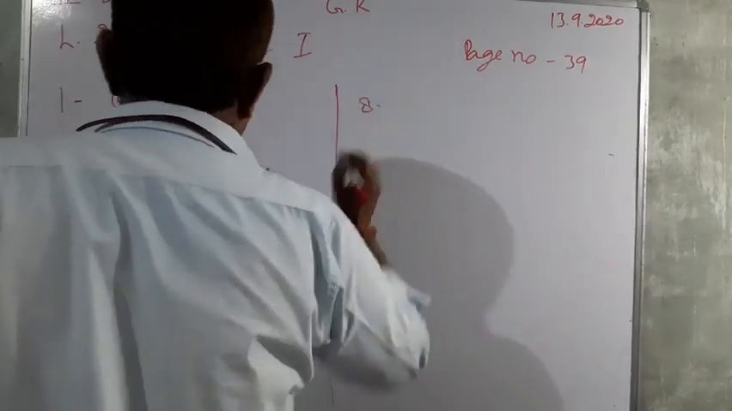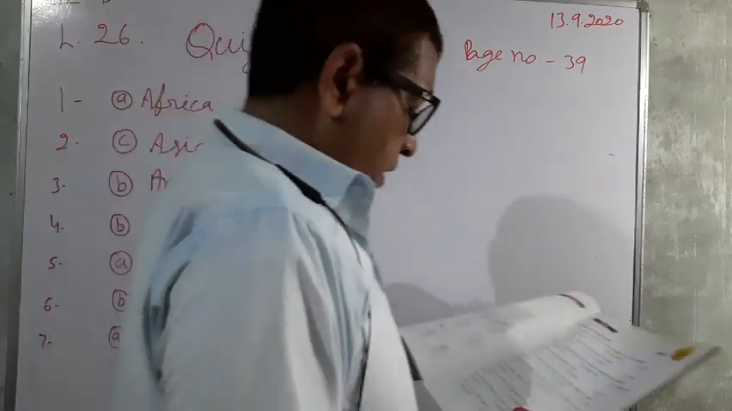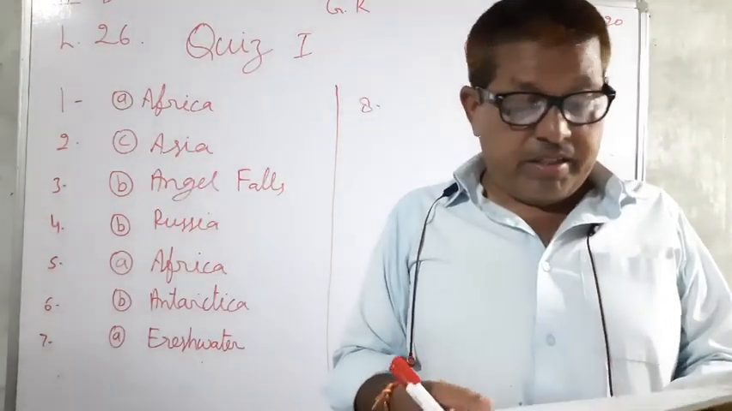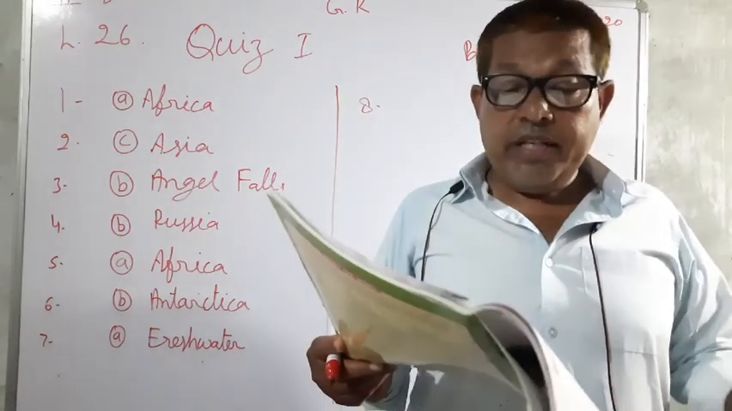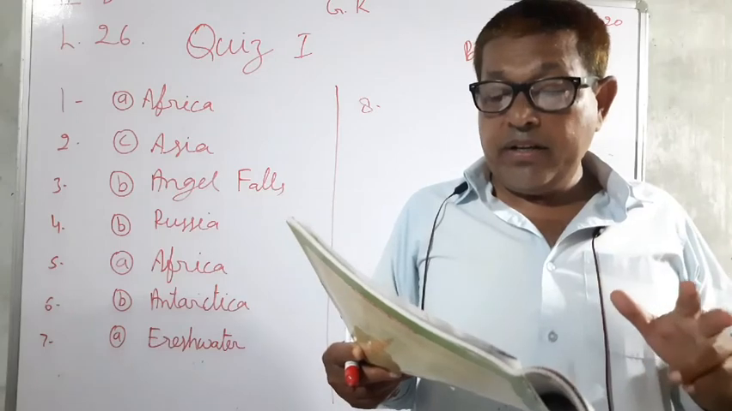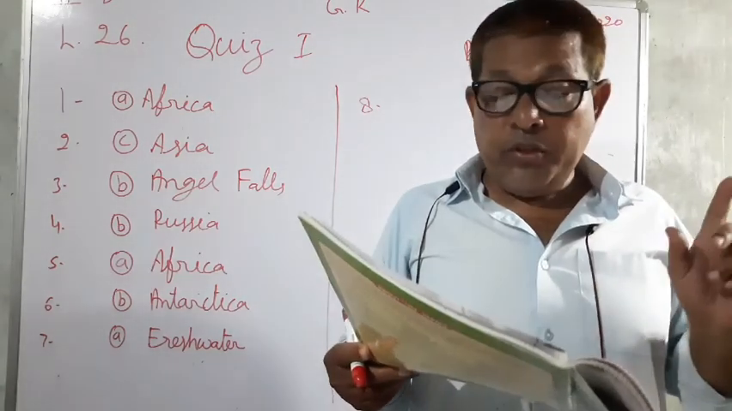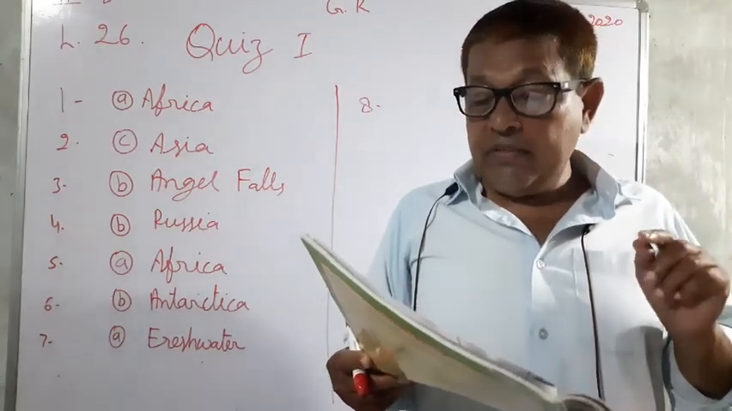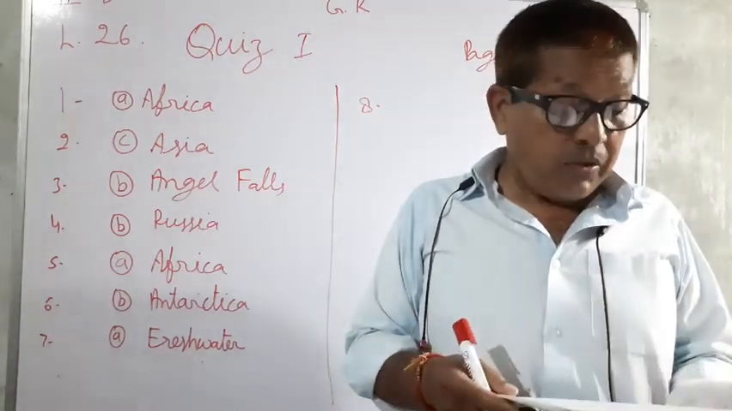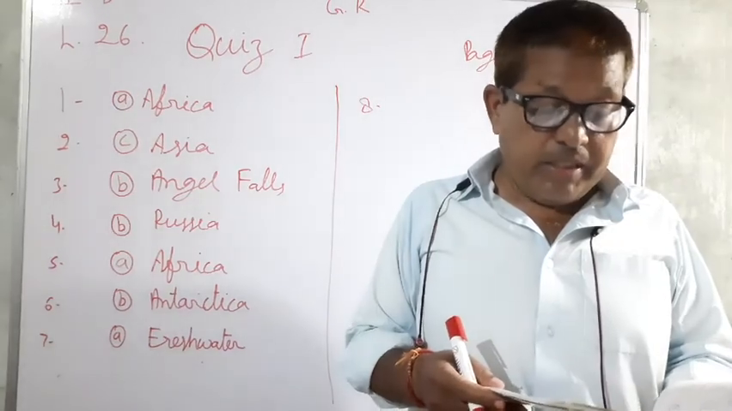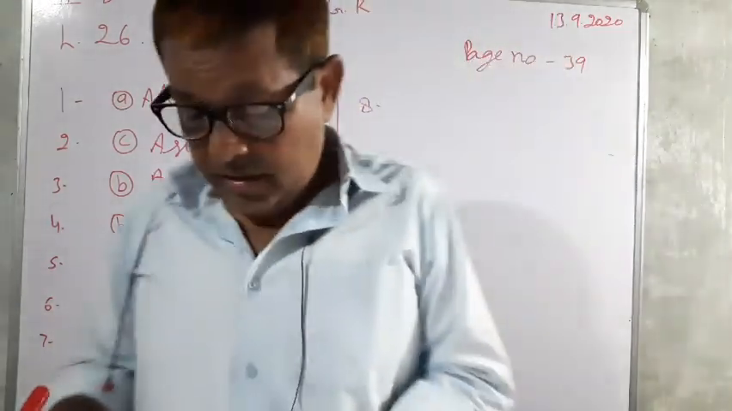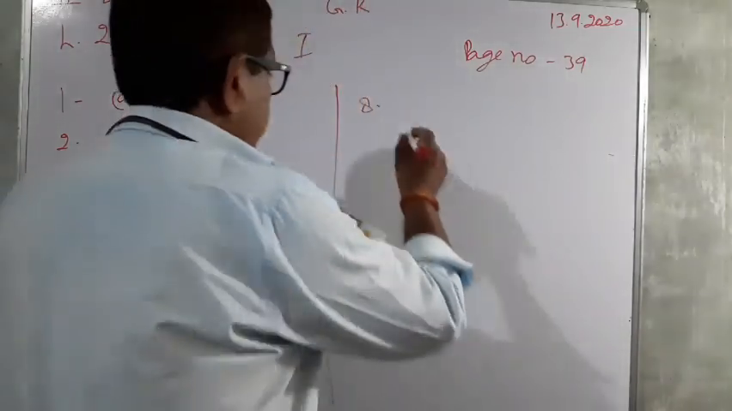Now we will see the 8th question again. In what form is water most abundant on earth? Three options are there: snow, sea water, and fresh water. So B is the correct answer. B, sea water.